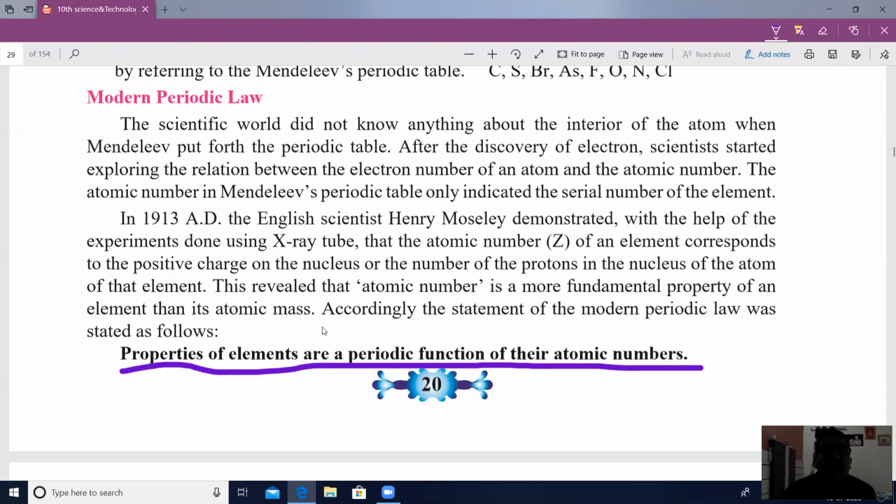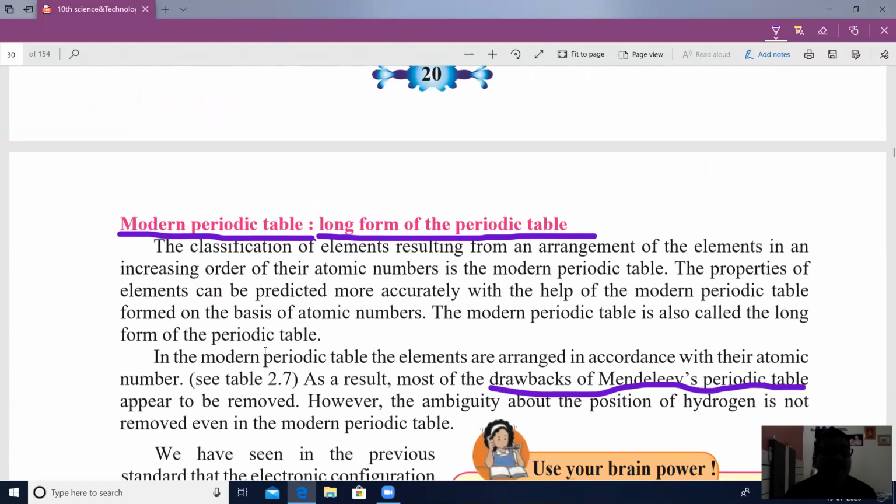You know what is meant by atomic number. We have learned in the previous standard that the atomic number of an element, that means the number of protons or electrons present in the atom of the element, is called its atomic number, and the characteristics of elements depend upon its atomic number. So in the modern periodic table, the basic criterion is atomic number.